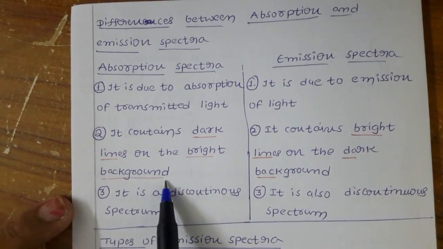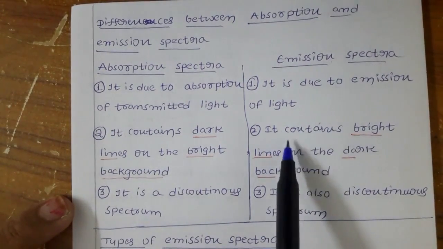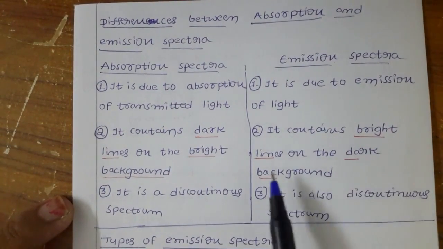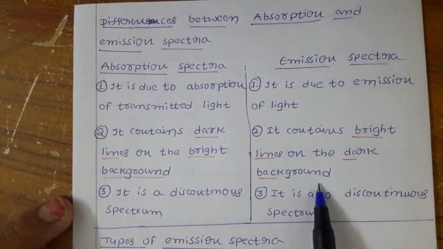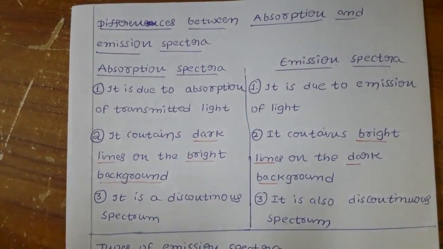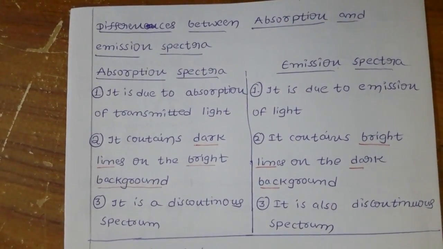Now come to emission spectra. It contains bright lines on the dark background. Let us see the figure in our textbook.